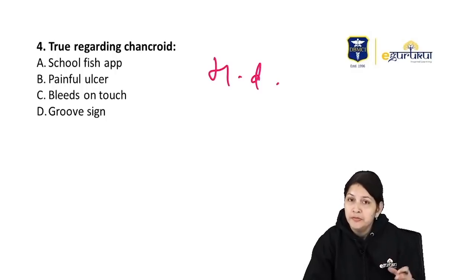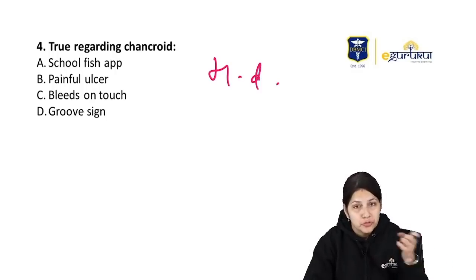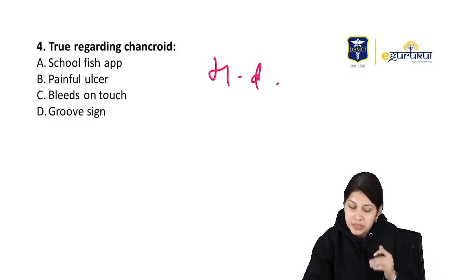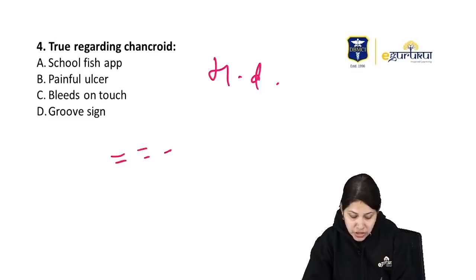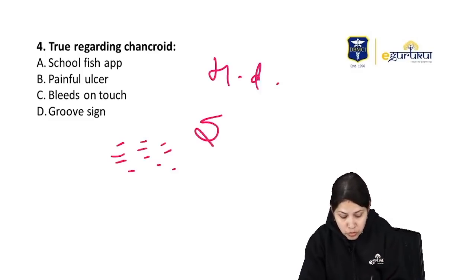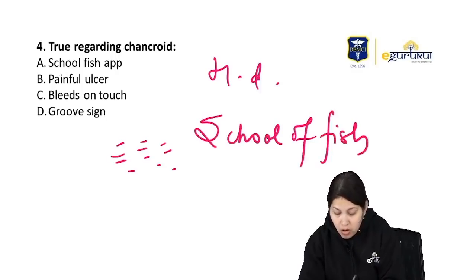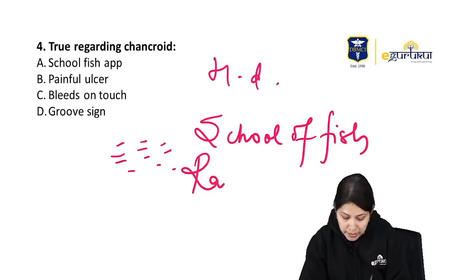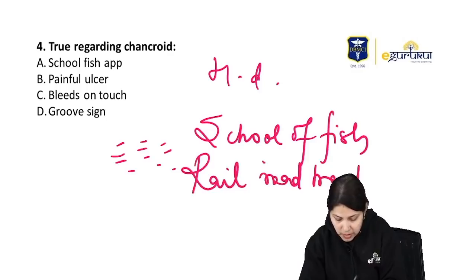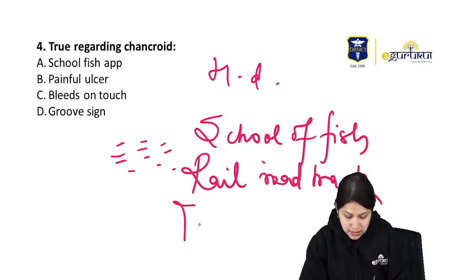And when we do a direct examination of the exudate from the base of the lesion, we will see typically the bacilli arranged end to end in a pattern resembling what is known as school of fish, or the railroad track appearance, or tram track appearance.